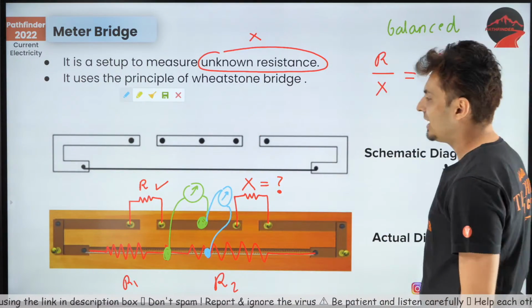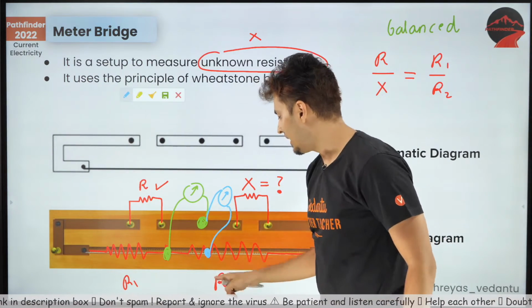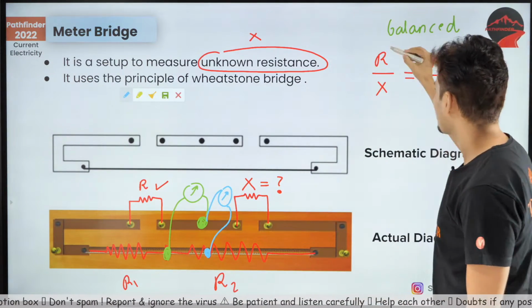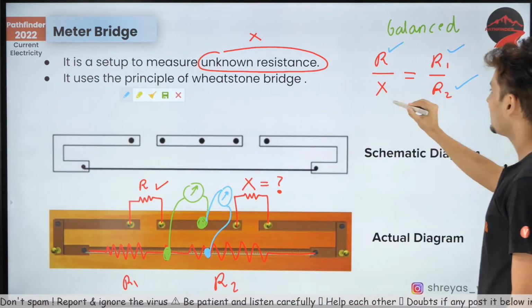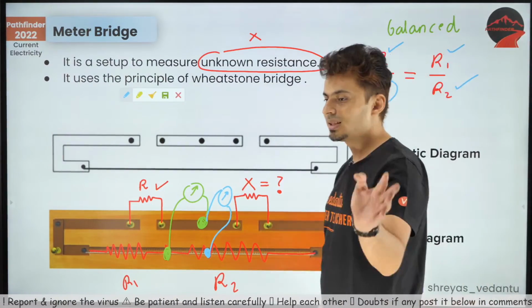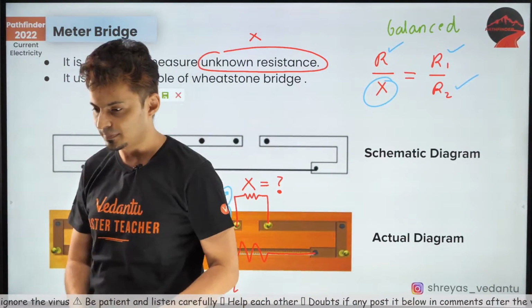And when the Wheatstone is balanced, I know this, I know this, I know this, I can find out X. I know this, I know this, I know this, I do not know this. I hope this is clear. This is how you need to do this.